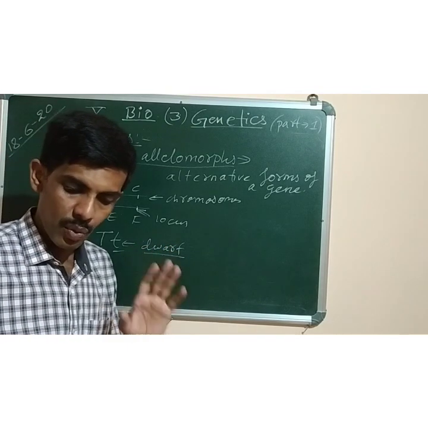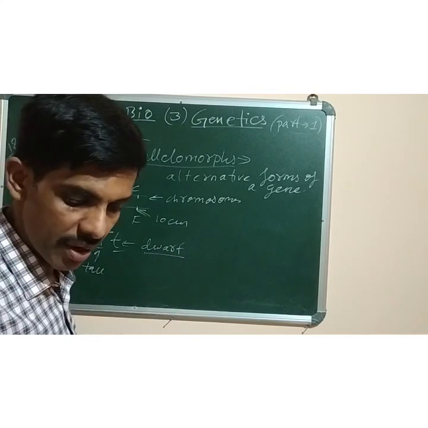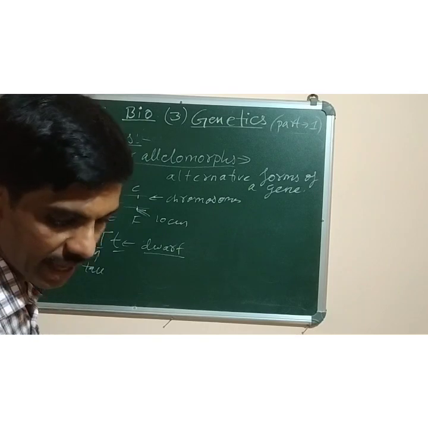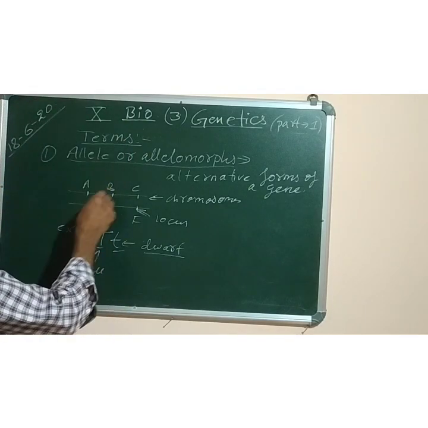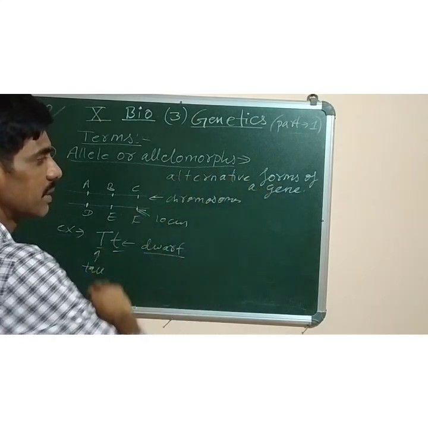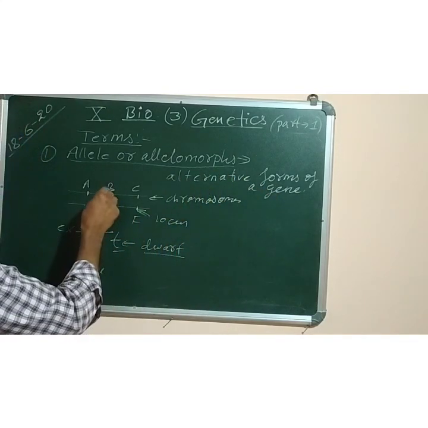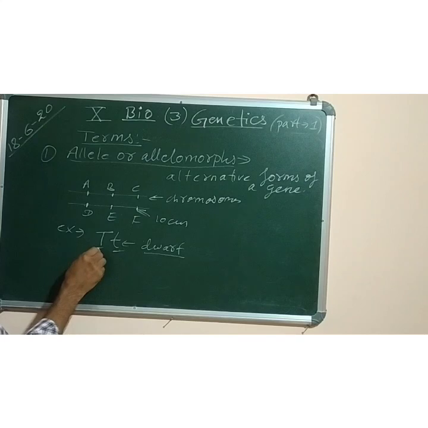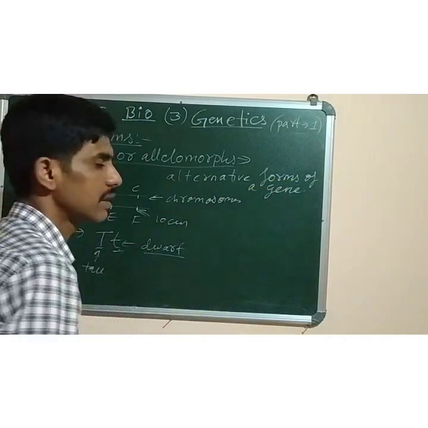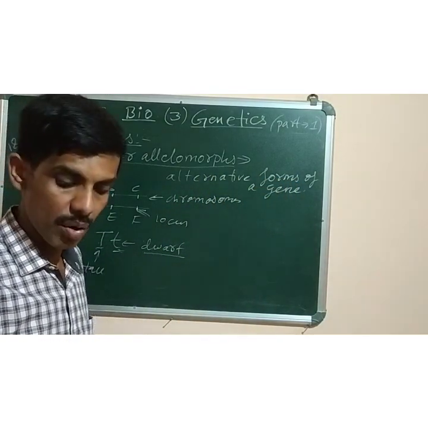Understood now? So what are alleles? It is a pair of genes that control the same character and are located at the same locus of the chromosomes. It's the alternative form of a gene. One pair means two, so two genes are there in two different forms. They are called alternative forms of a gene. It's called alleles or allelomorphs.